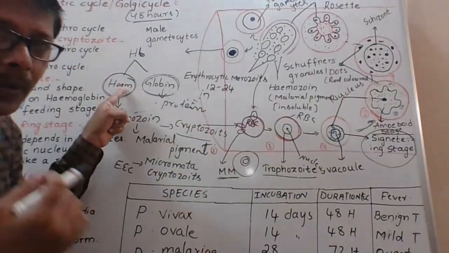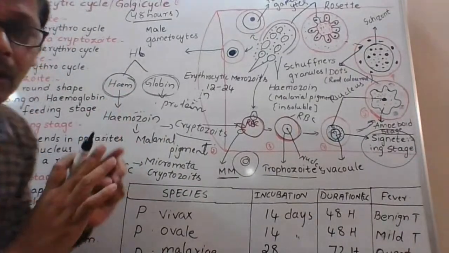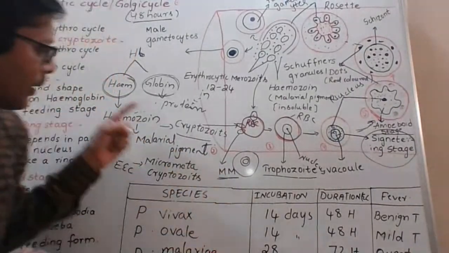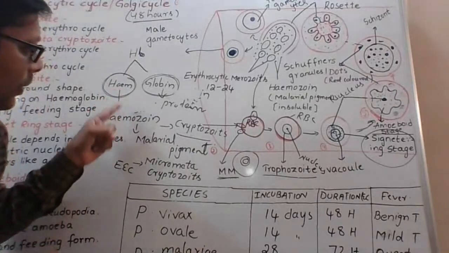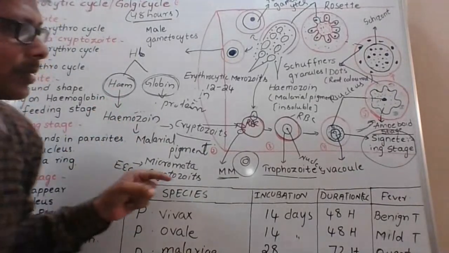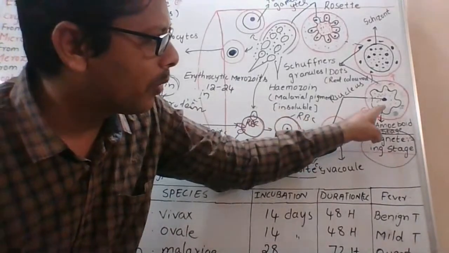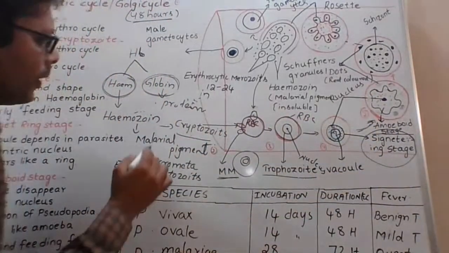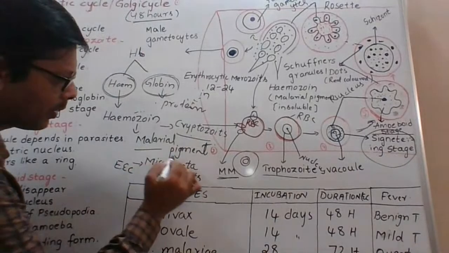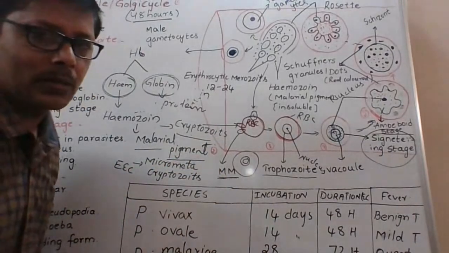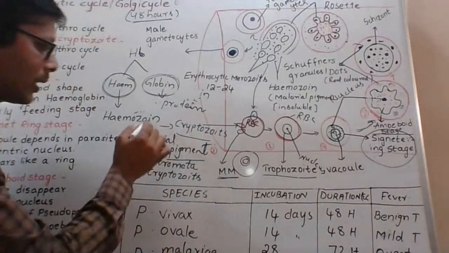But the other part, heme, cannot be digested. This heme is converted to one substance called hemozoin. This hemozoin is called malarial pigment. It is called malaria because of this hemozoin.